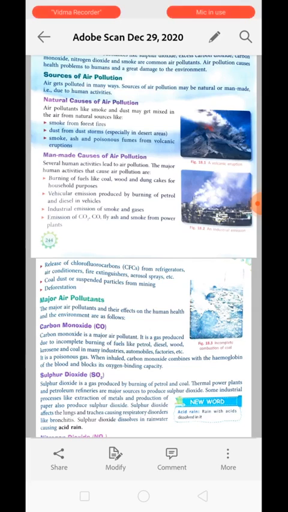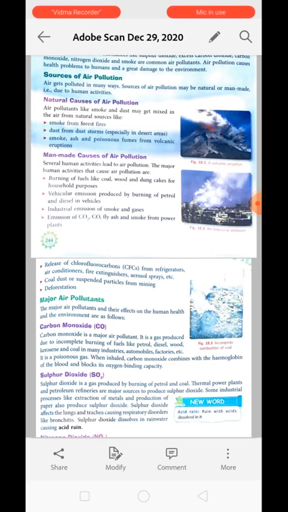Now burning of fossil fuel or fuel like coal, wood, cow dung cake or any other substance for cooking or other household purposes releases a certain amount of pollutant in the air. Vehicle emission is produced by burning of petroleum product or diesel while the vehicle is running, and it also contributes to the pollutants created by other sources, making the air polluted. Next is industrial emission of smoke and gases, and emission of carbon dioxide, carbon monoxide, fly ashes and